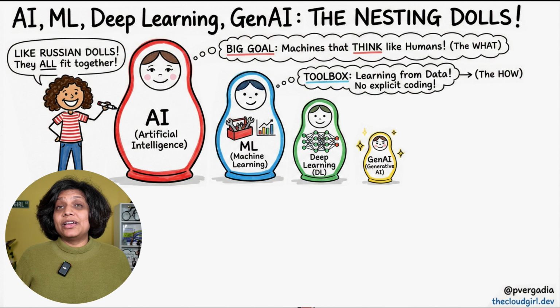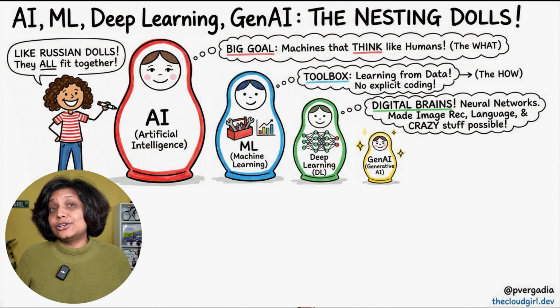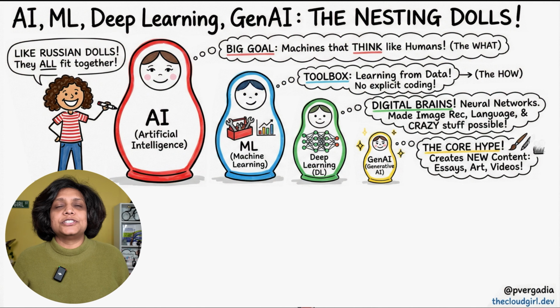Now, inside ML is deep learning. This is where things start to get interesting. Deep learning uses deep, multi-layered neural networks. Think of them as digital brains inspired by our own brain to process data. DL makes image recognition, natural language processing, and all sorts of crazy stuff possible. And finally, at the core of all of the recent hype is generative AI. This is just a special type of deep learning model.